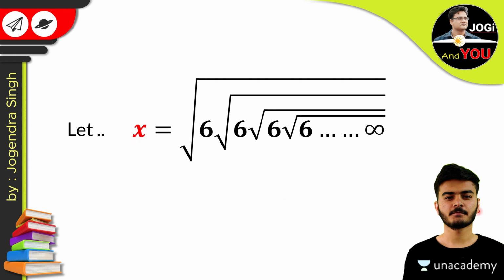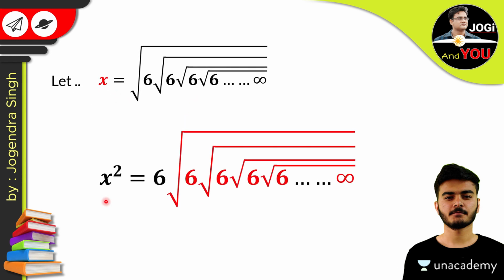And if it's x, then what's the square of x? The square will also be the same. The left side will be x square, and on the right side, by squaring, one radical sign will be cancelled and 6 will come outside the root.